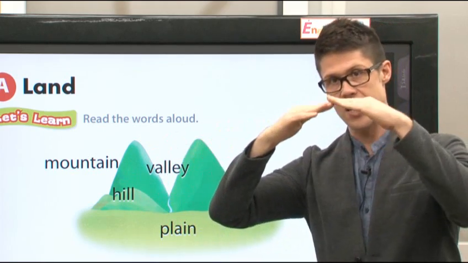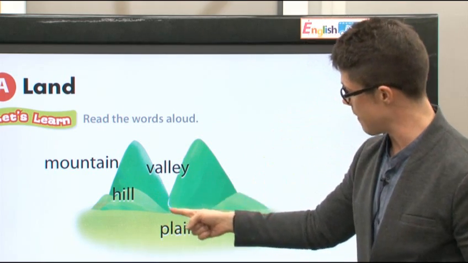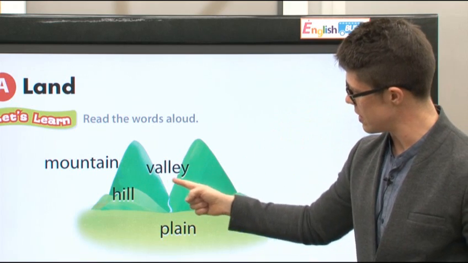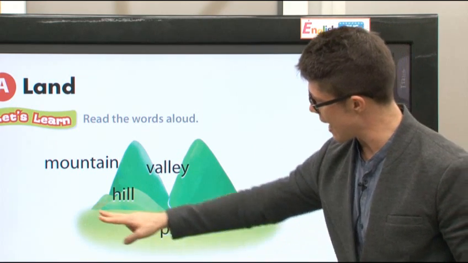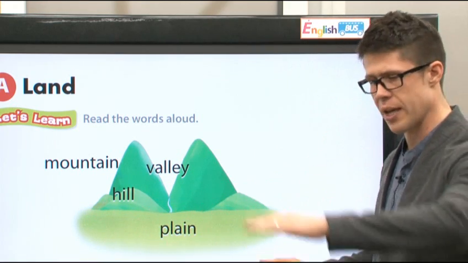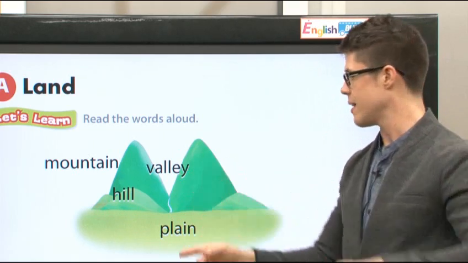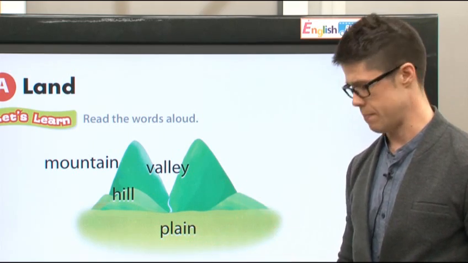All right, mountain, here is a mountain. Hill, here is a hill. Valley, two mountains, here is a valley. And plain, a plain is very flat. That is a plain.